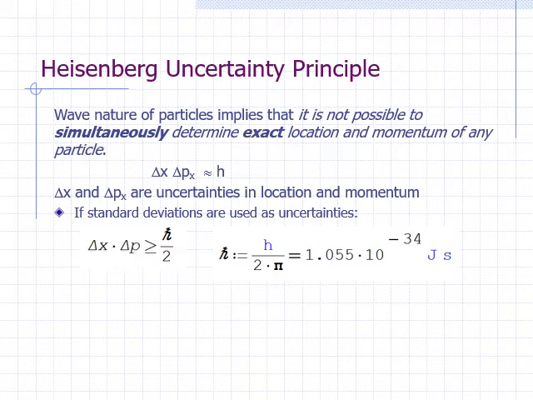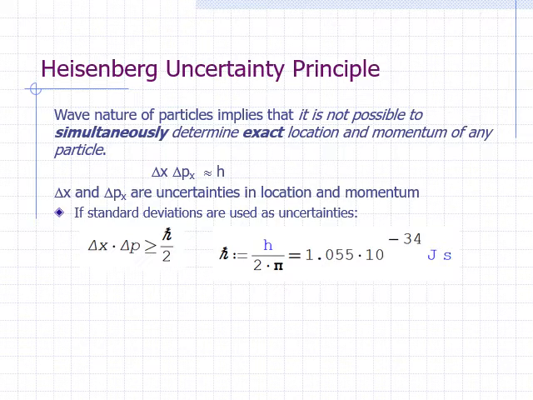The symbol h bar is quite commonly used in quantum mechanics, so you should be familiar with it. It's just Planck's constant divided by 2 pi. Its value is 1.055 times 10 to the negative 33 joules second.